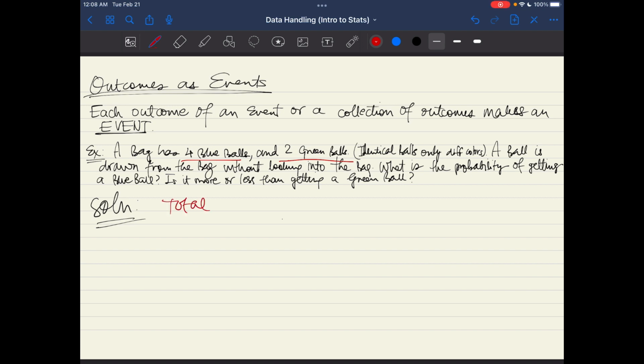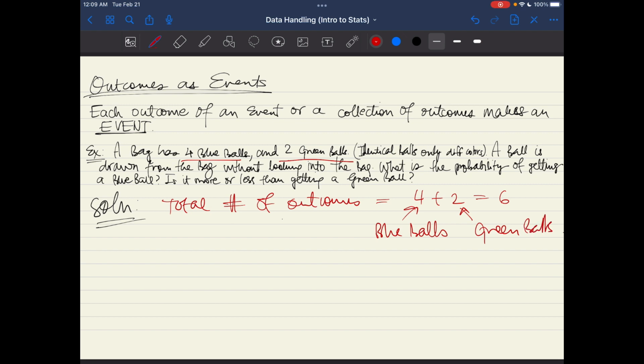First of all, let's look at the total number of outcomes that are possible. It's 4 plus 2 equals 6. Why? Because there are 4 blue balls and there are 2 green balls, right?